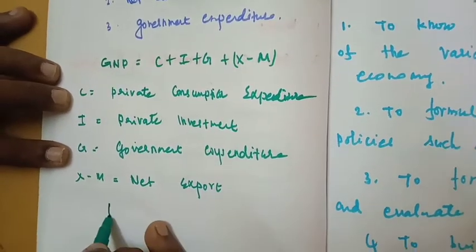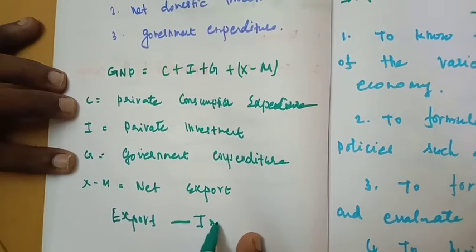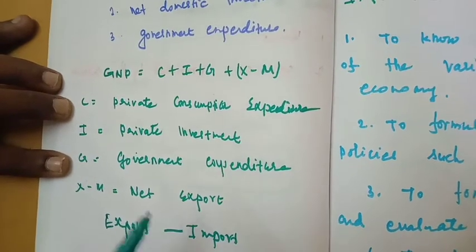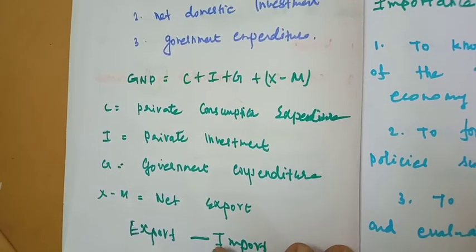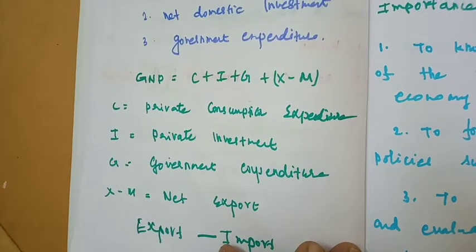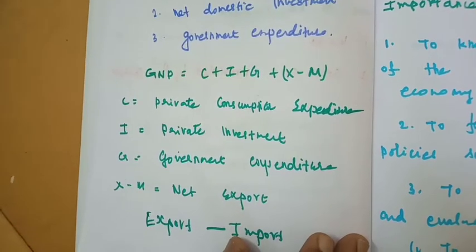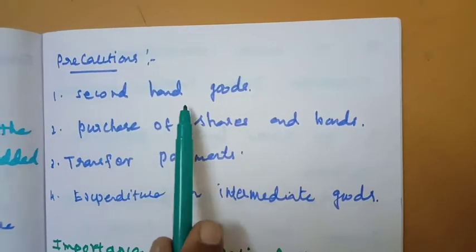Net export means export minus import. This is known as the expenditure method. Next we will move to the precautions, or the demerits, of this expenditure method for calculating national income. The first precaution is second-hand goods.